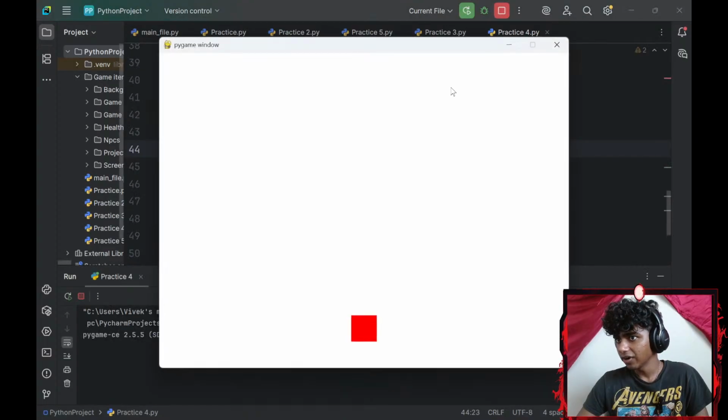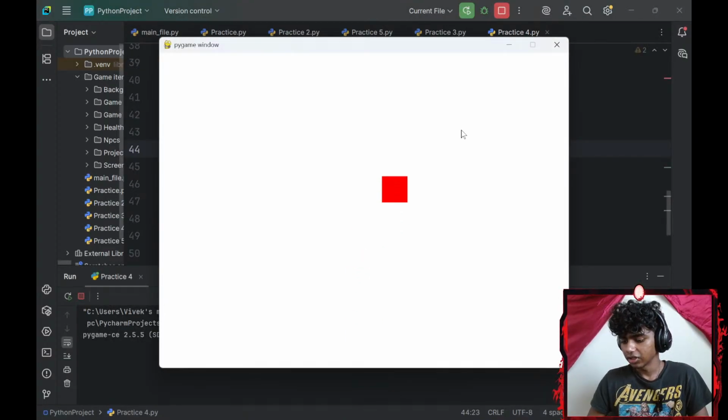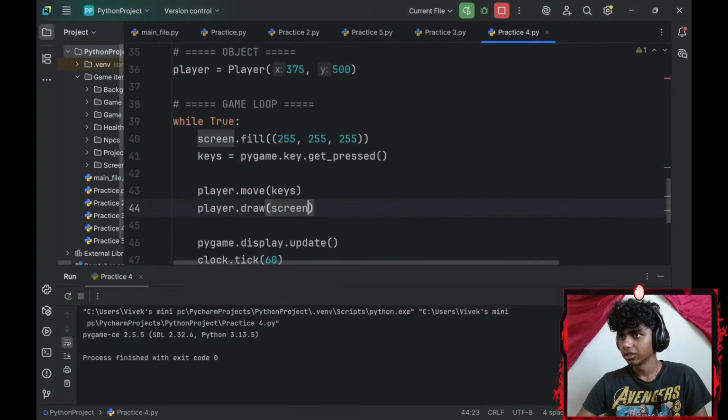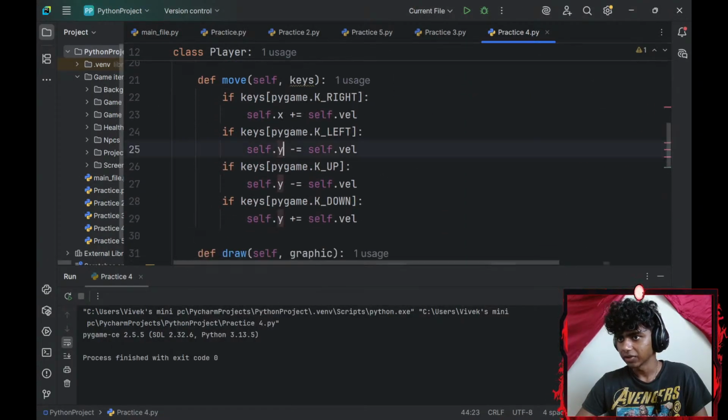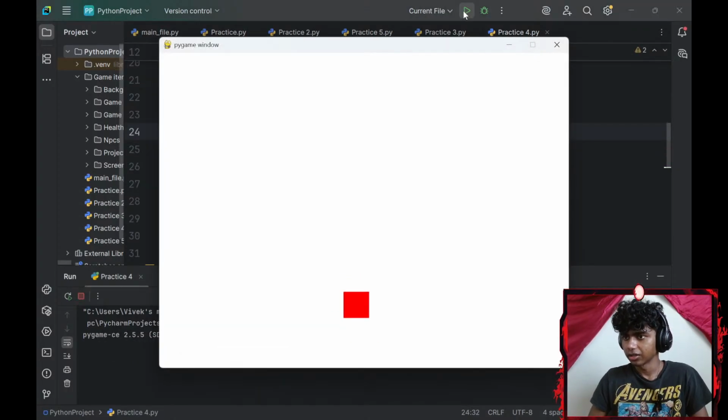There. Now if I run the command, there we go. I can move my object. I just messed up a little with the buttons here. So let's see, plus. So x-axis. There we go. This should be x-axis. Okay, now if I run the command, there we go. The velocity is a little slow, but the object moves.